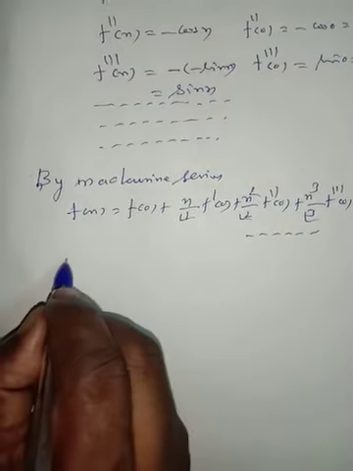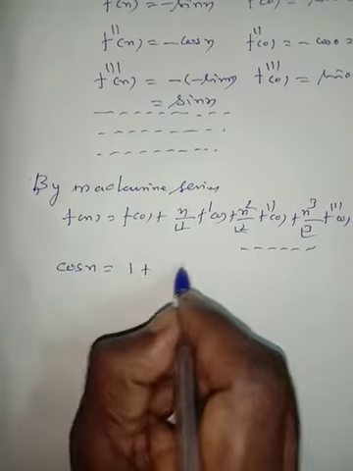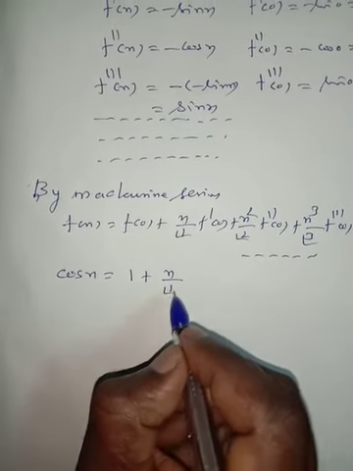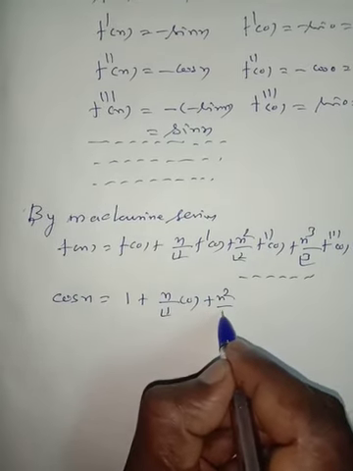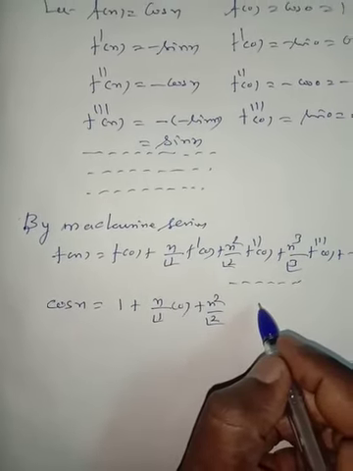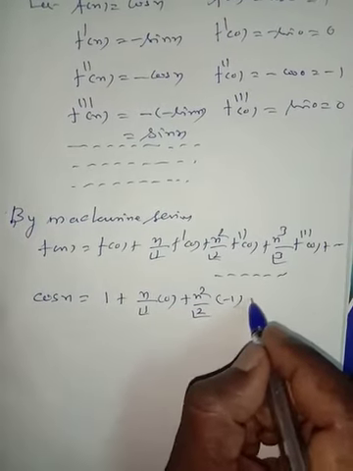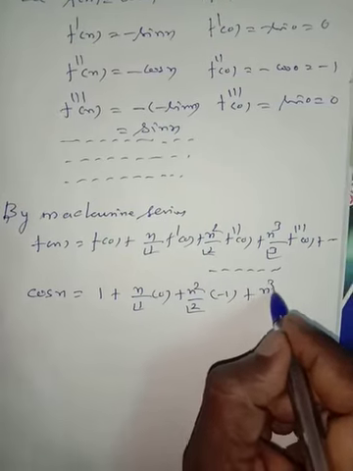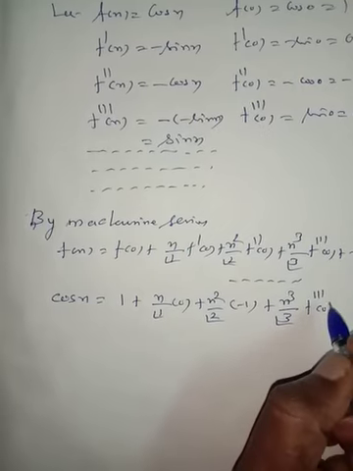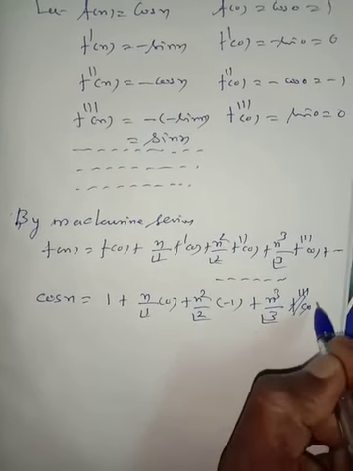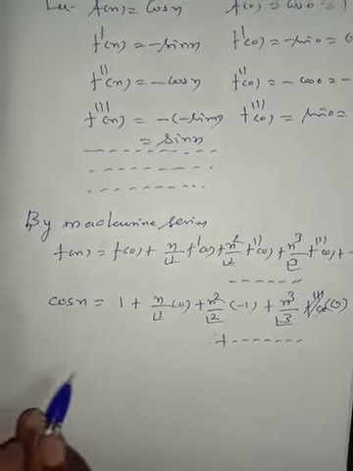f(x) is cos x. Therefore, cos x is equal to 1 plus x by 1 factorial times f'(0), which is 0, plus x squared divided by 2 factorial times f''(0), which is minus 1, plus x power 3 divided by 3 factorial times f'''(0), which is 0, and so on.